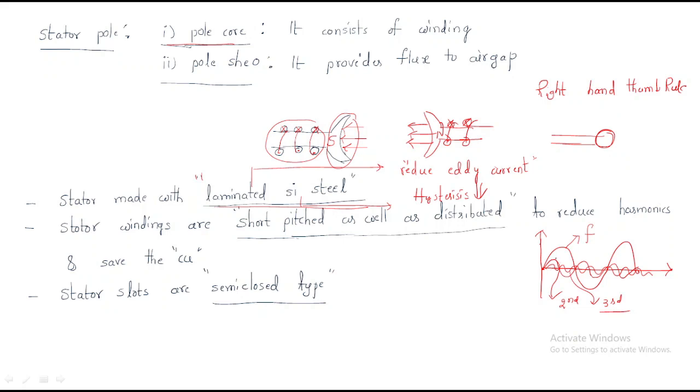Due to some factors, these waveforms are also generated. These waveforms are called harmonics, with frequency n times f. In order to reduce these harmonics, we use short pitched and distributed winding.